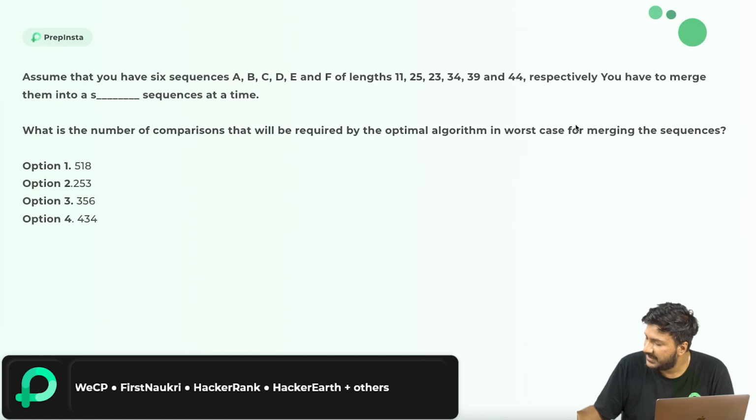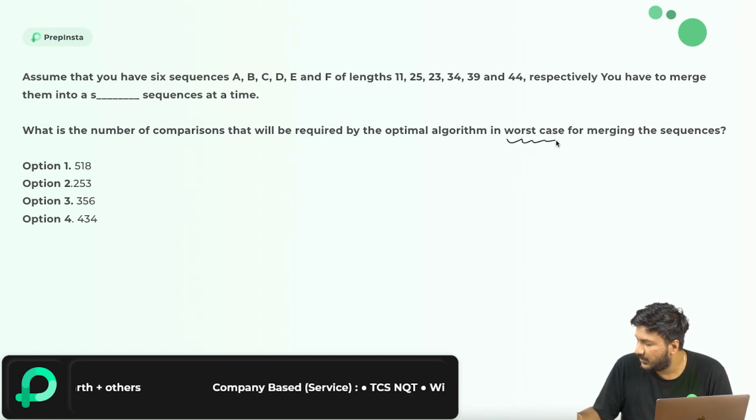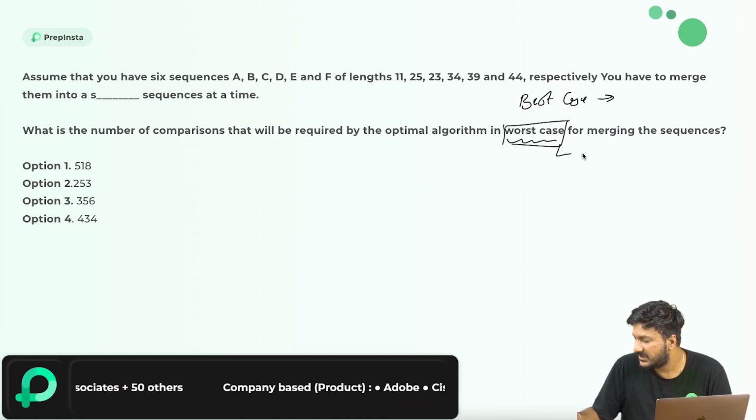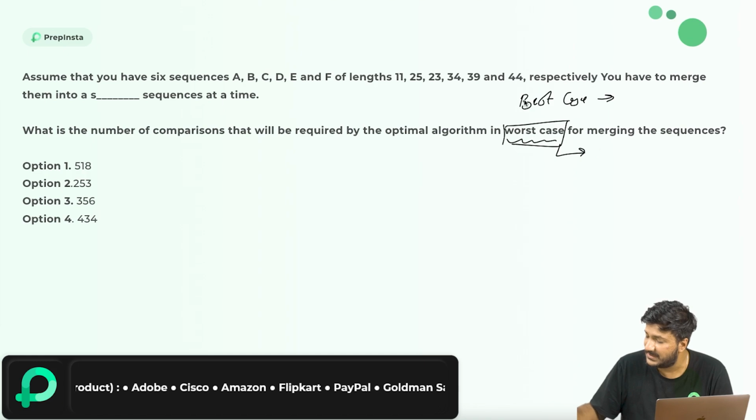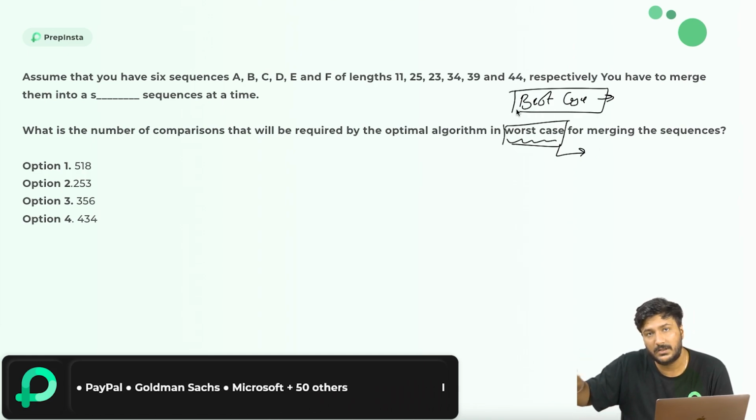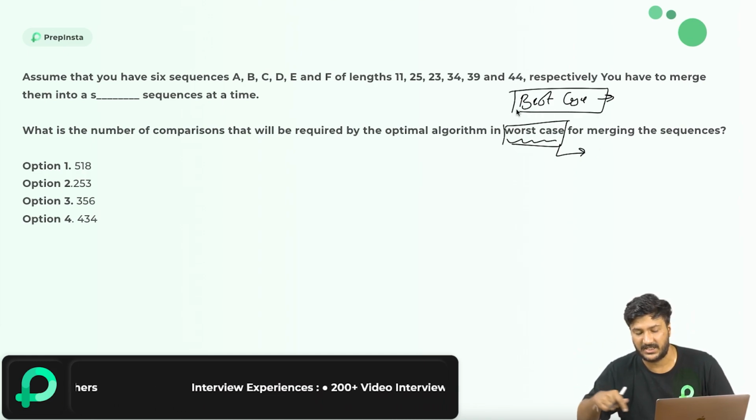So moving ahead, there are basically two ways to solve this particular question. One is the worst case. There's one more way of solving this, which is the best case. Since in the question we have the worst case, I'll tell you how to solve it for the worst case, but there is a best case method that's different. But they are asking us for the worst case right now.